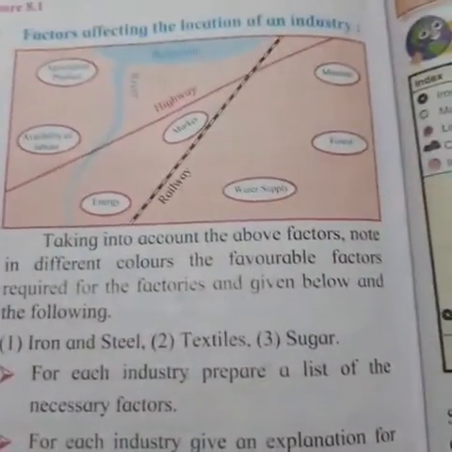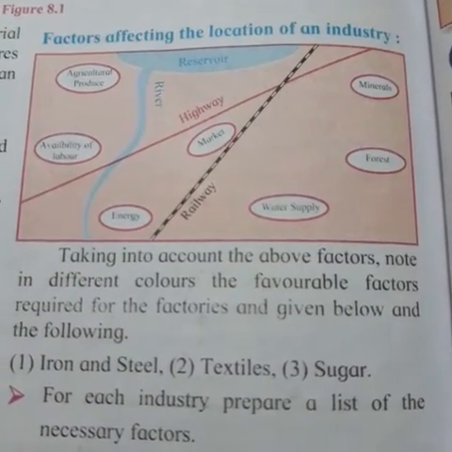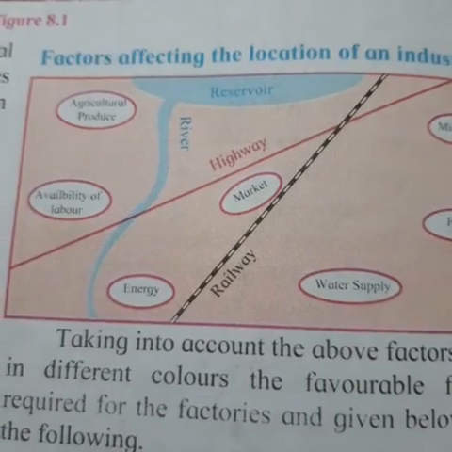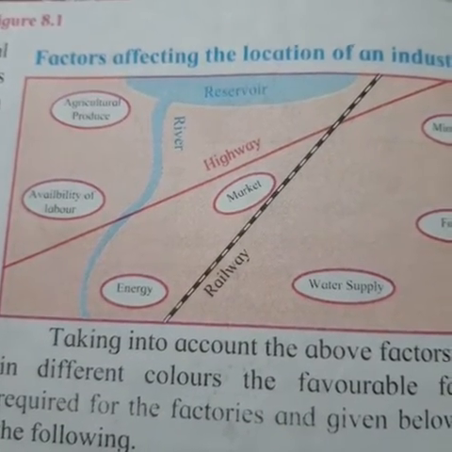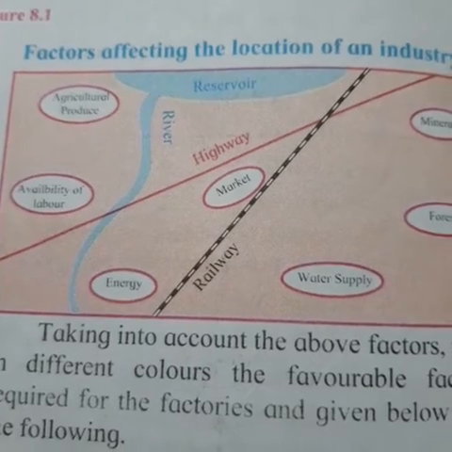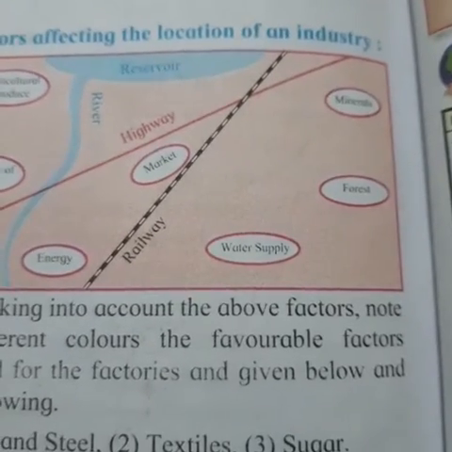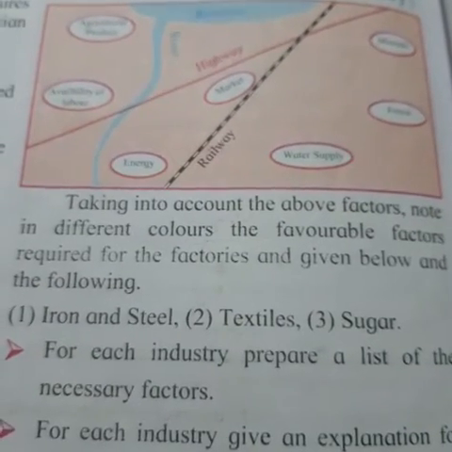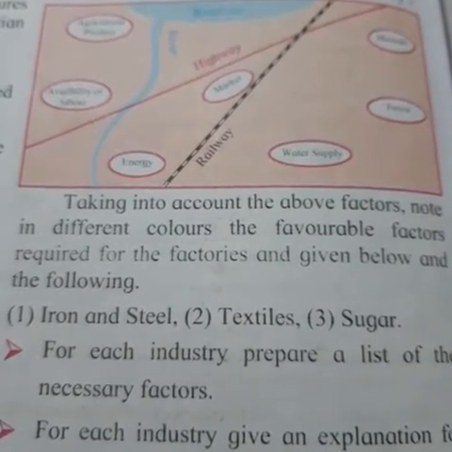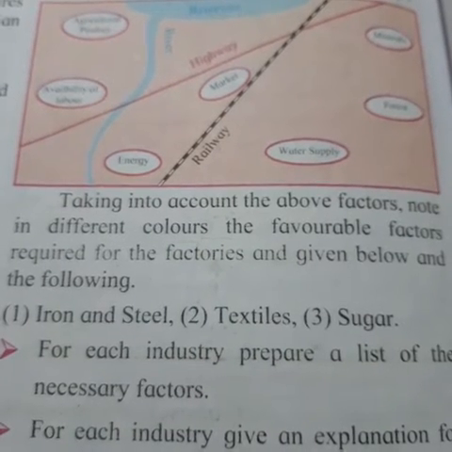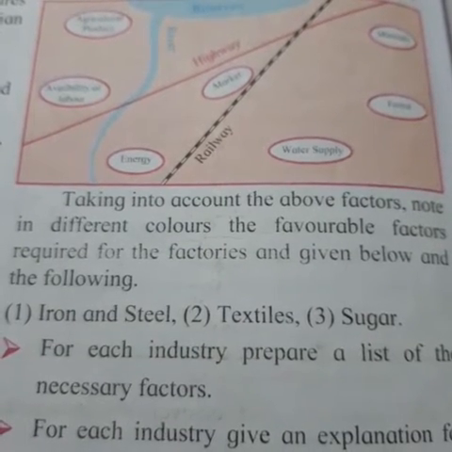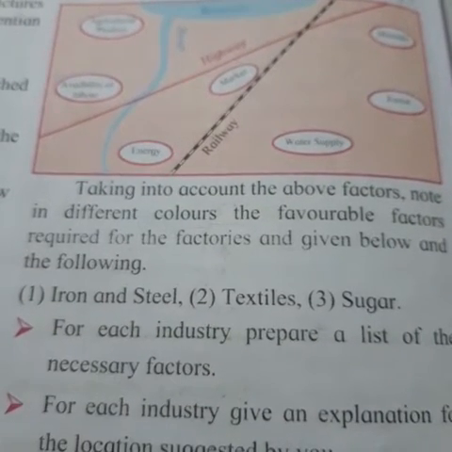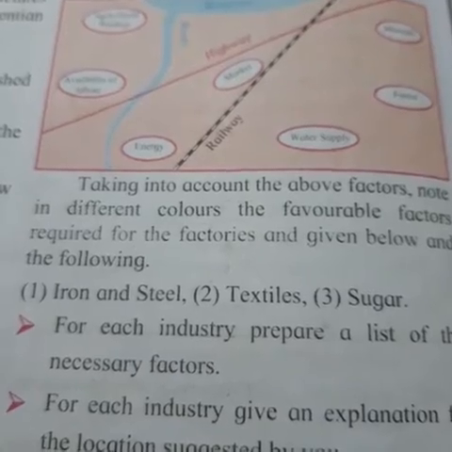Now there are some factors affecting the location of an industry. They have given this: agricultural produce, availability of labor, then energy, market, then mineral, forest, water supply. Taking into account the above factors, note in different colors the favorable factors required for the factories given below. Now there is the iron and steel industry, then textile, then sugar.